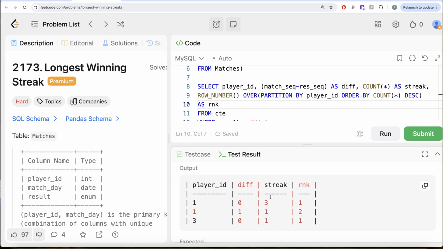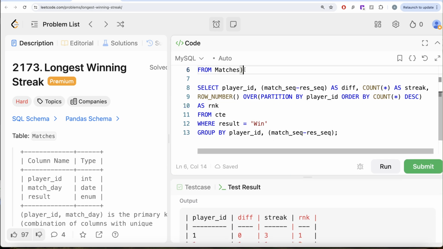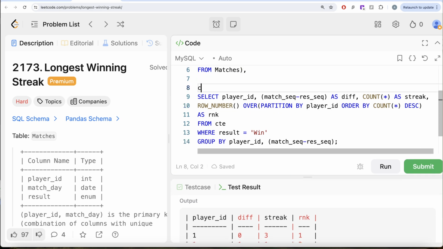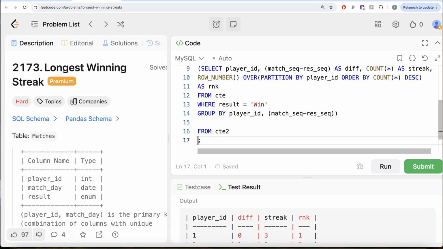Okay, now once we have this, let's save this in another common table expression. So CTE2 as this entire thing goes into parentheses, and then from this common table expression 2, we need the longest winning streak of each player ID, as the question asks us. So keep only those rows where rank is equal to 1. Return me the player ID and the streak.